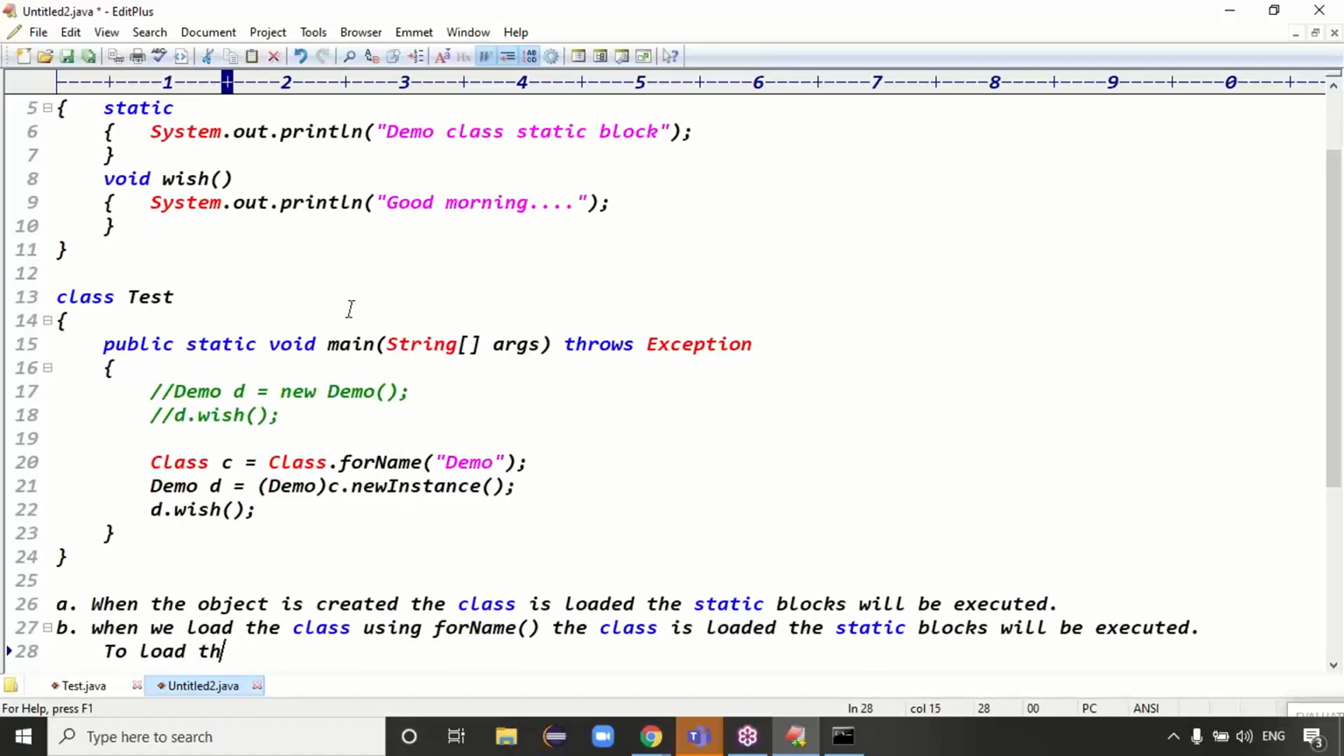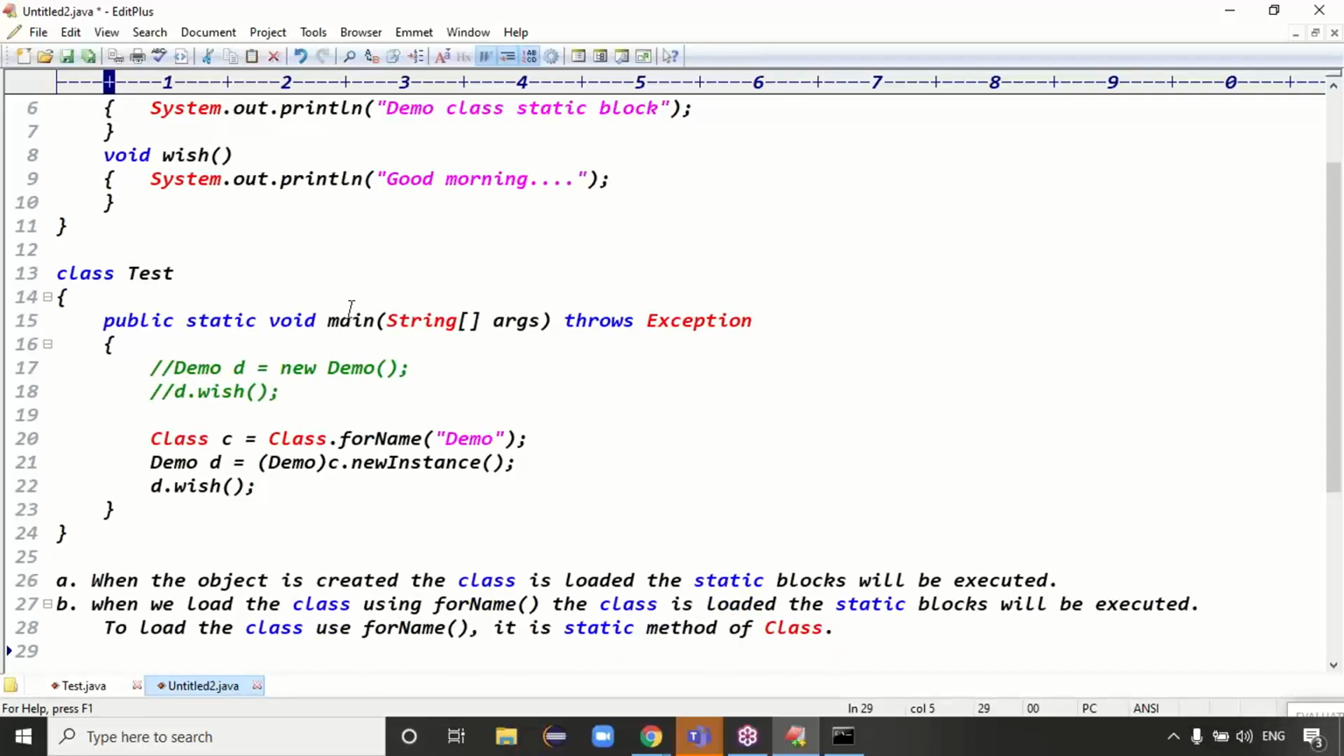And to load the class, use the forName method. It is a static method of which class? Here, Class. It is a static method of Class.